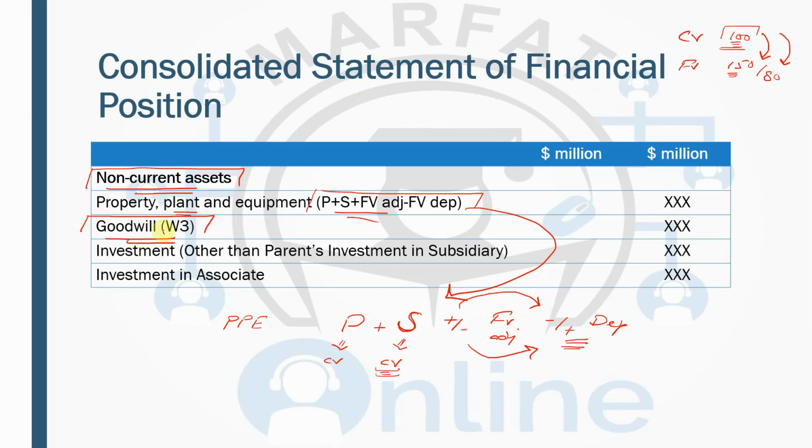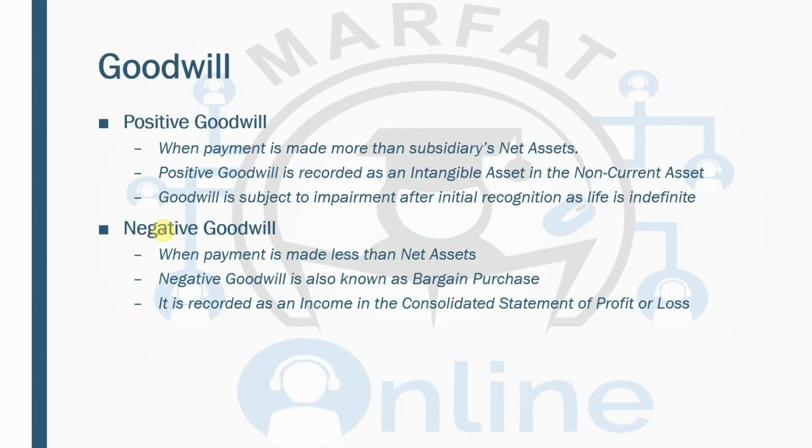So we are done with the property, plant and equipment, and the next thing we are going to study is the goodwill. Although the goodwill is calculated from working number 3, we are going to discuss some other perspective of the goodwill in this slide.